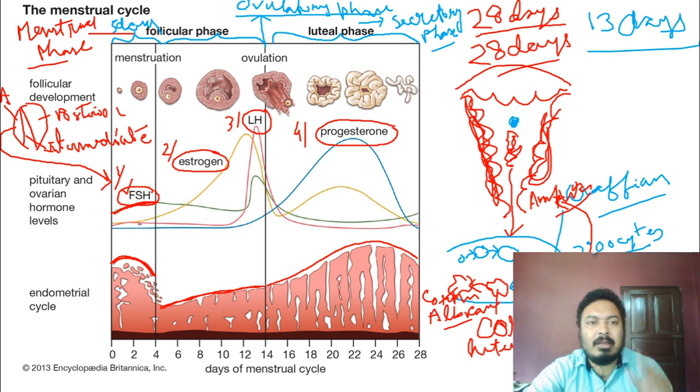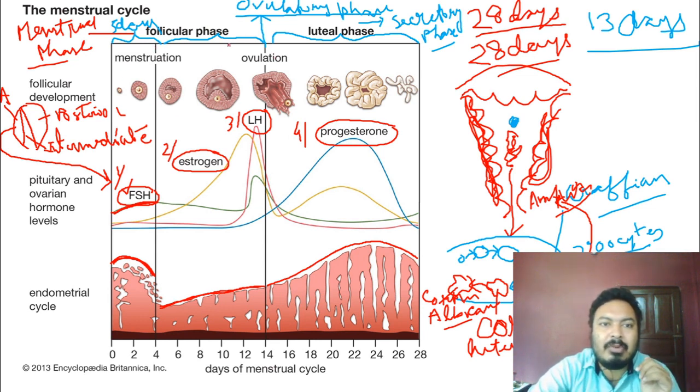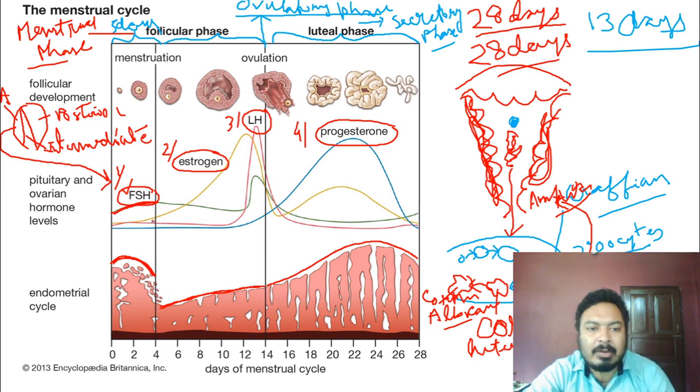Then see the next phase, which is known as the follicular phase. What is happening in the follicular phase? The concentration of estrogen becomes higher.